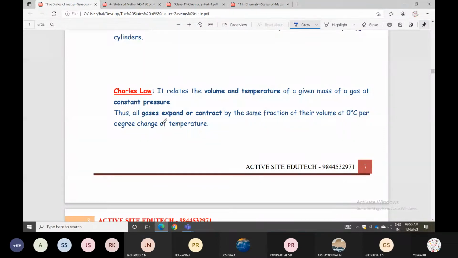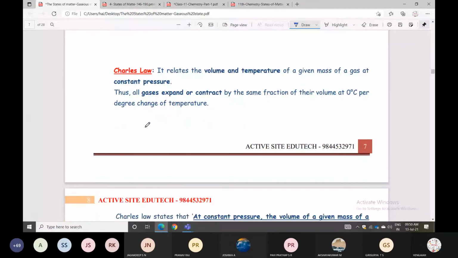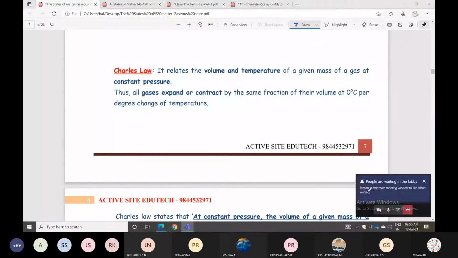Pressure is constant. All gases expand or contract by the same fraction of their volume at 0 degrees for a change of temperature. So what does Charles law state? Constant pressure.